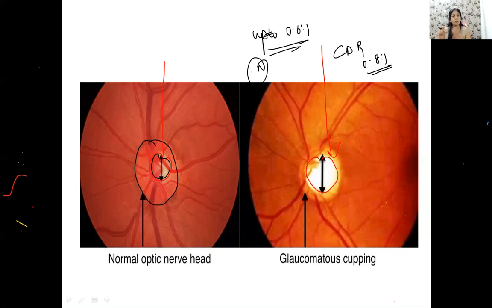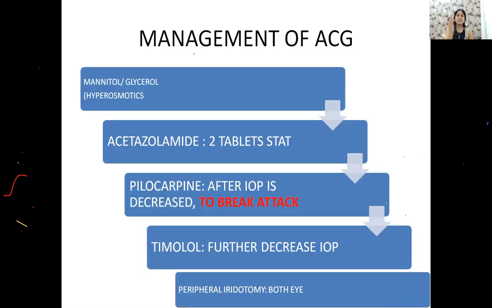But more than that can be pathological, and 0.8:1 is definitely suggestive of a primary open angle glaucoma most commonly. ठीक है? It may be there in normal tension glaucoma also, maybe there in other types of glaucomas, but most likely it will be a case of a primary open angle glaucoma. ठीक है?